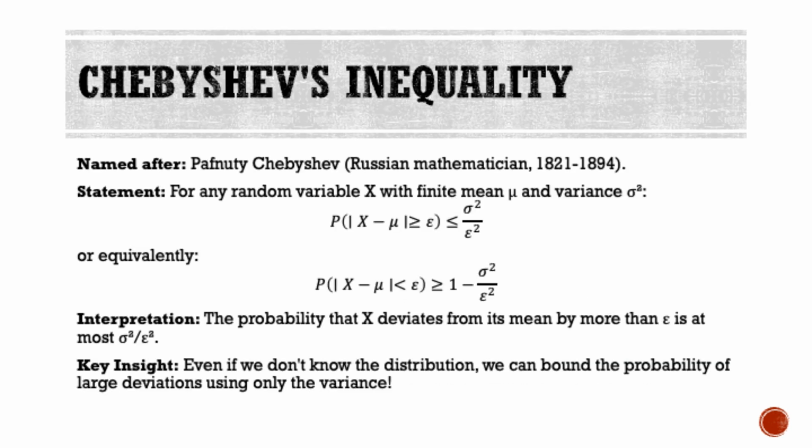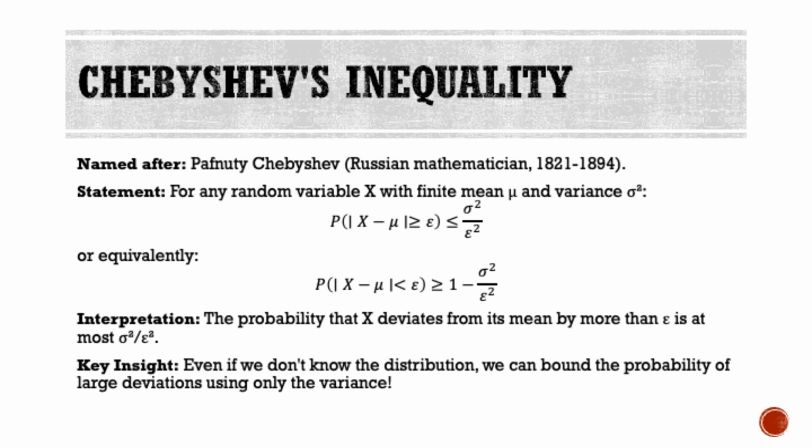Before we can prove the law of large numbers rigorously, we need an important mathematical tool called Chebyshev's inequality. It's named after the Russian mathematician Pafnuty Chebyshev, who lived from 1821 to 1894. This inequality states that for any random variable x with finite mean mu and variance sigma squared, the probability that x deviates from its mean by more than epsilon is at most sigma squared divided by epsilon squared. Equivalently, the probability that x deviates by less than epsilon is at least 1 minus sigma squared over epsilon squared.